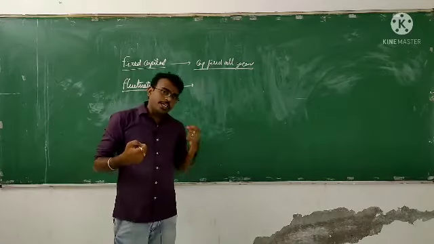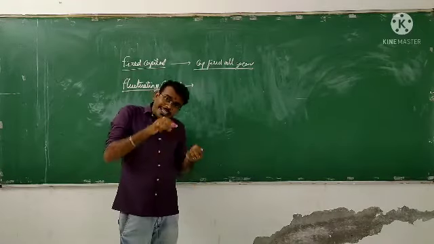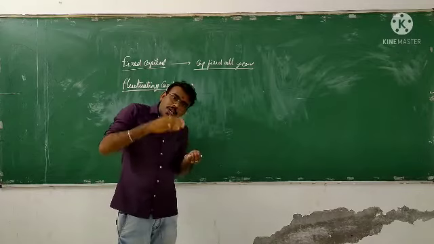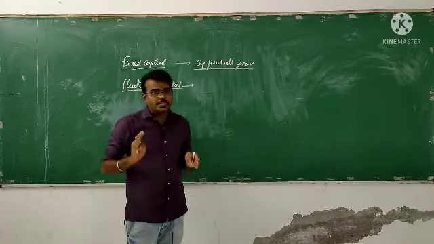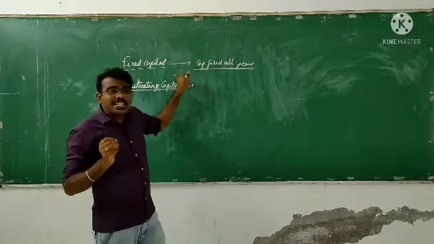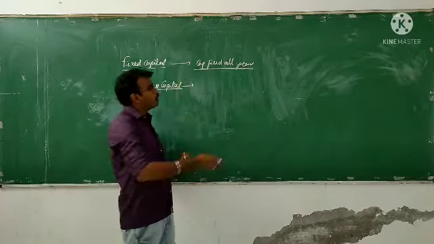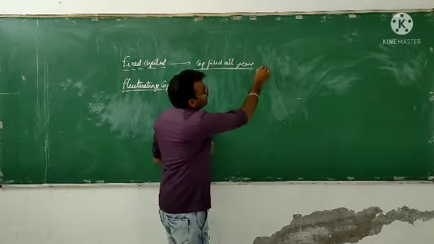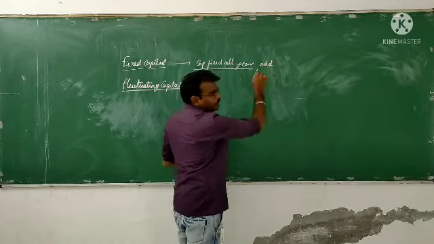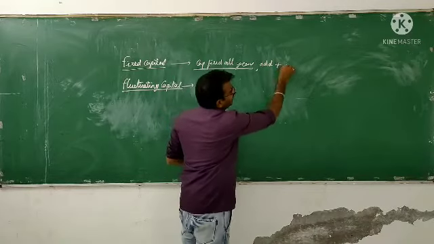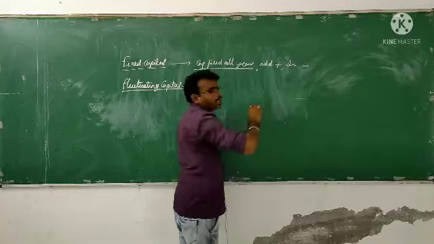If you are contributing 10 lakh rupees as capital, that 10 lakh rupees capital will remain the same for all the years. That is what? Fixed capital. And one more important thing is that any additional capital, add to it; any drawings, deduct from it.